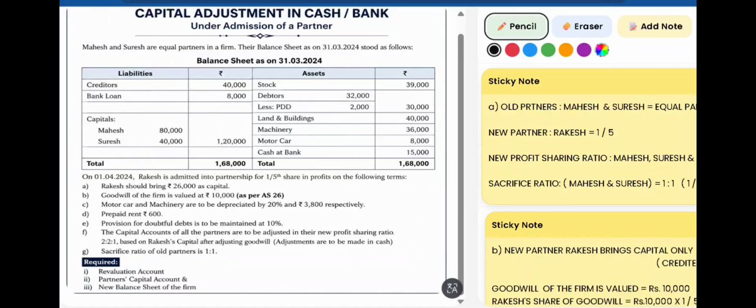Now let's see where these items will appear from the balance sheet. Now the creditors will go to the new balance sheet, bank loan will go to the new balance sheet, and the capitals will be taken to the new balance sheet, but the new capitals will be taken to the new balance sheet. And this capital given here in the balance sheet will be the opening balance of the partner's capital account. So it will be credited to the old partner's capital account.